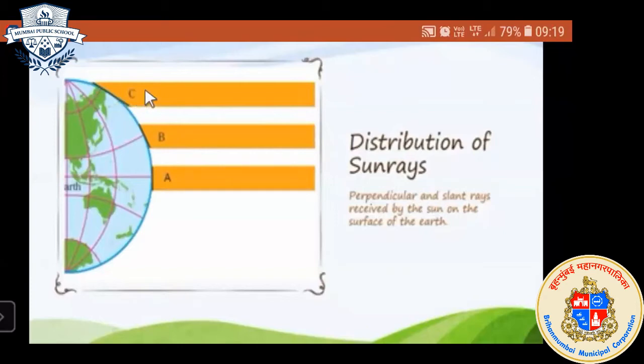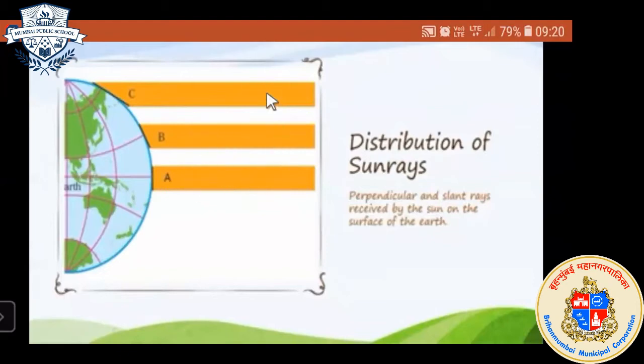Now let me explain, children. Sun rays are straight and parallel. Already we discussed that the rays which come from the sun to the earth are straight and parallel. Suppose A, B and C are the sun rays.